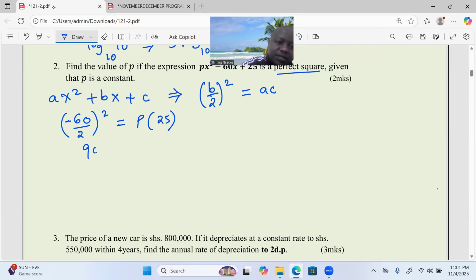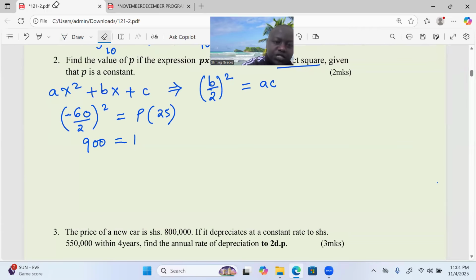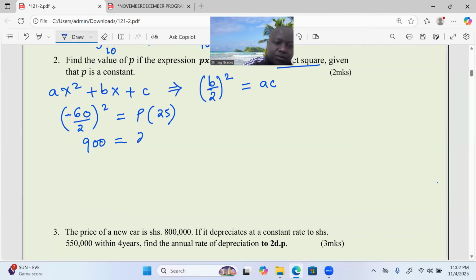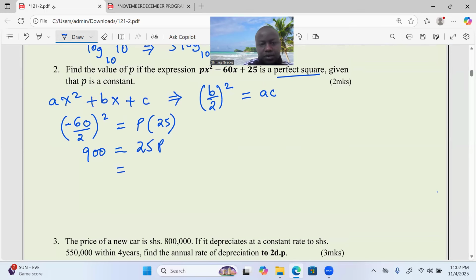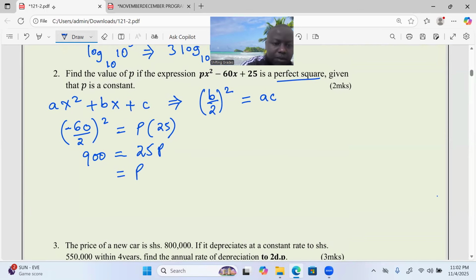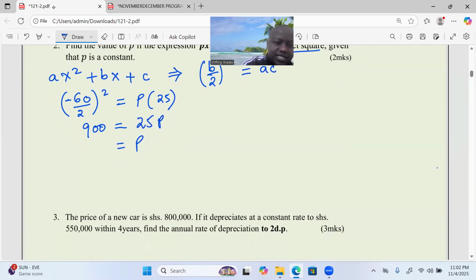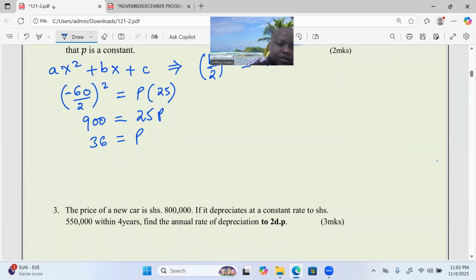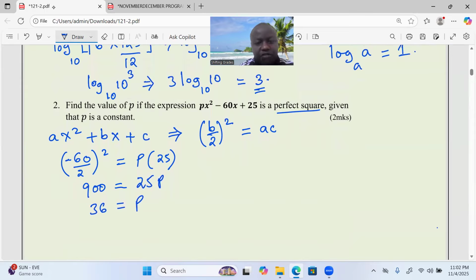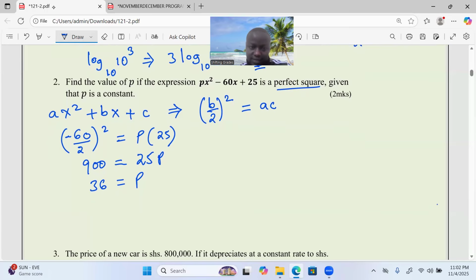So start with brackets, negative 30 squared. That becomes 900 equals p by 25, or rather equals 25p. We can remain with p now by taking 900 out of 25. This takes us to exactly 36. So the value of p that can be fixed there to make the whole expression a perfect square is 36.